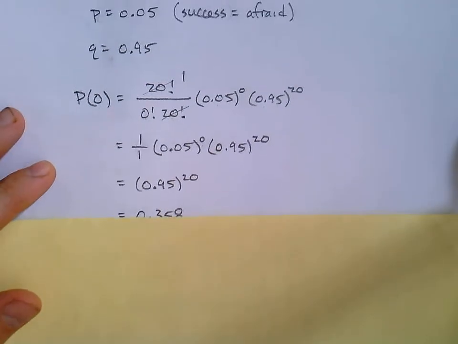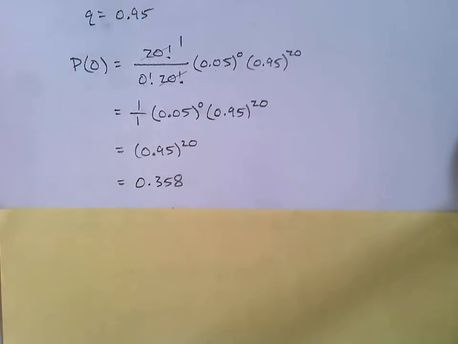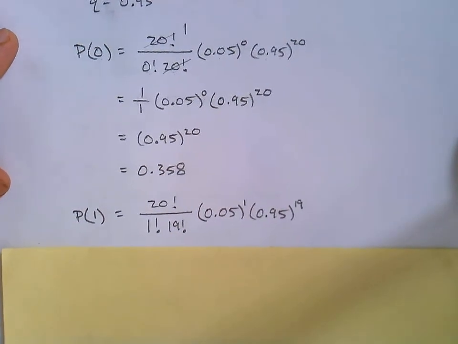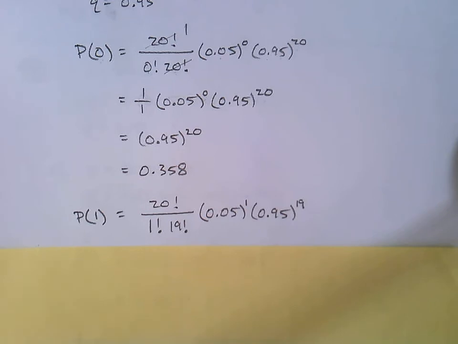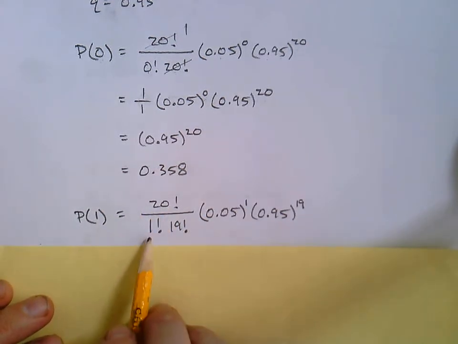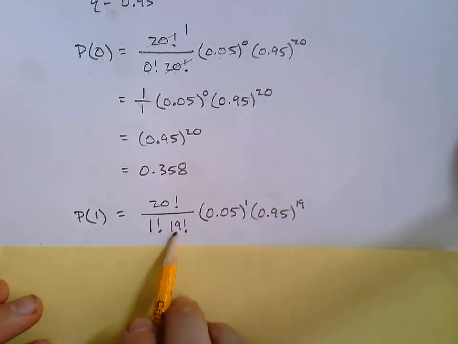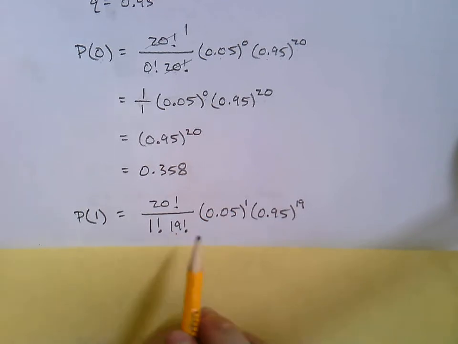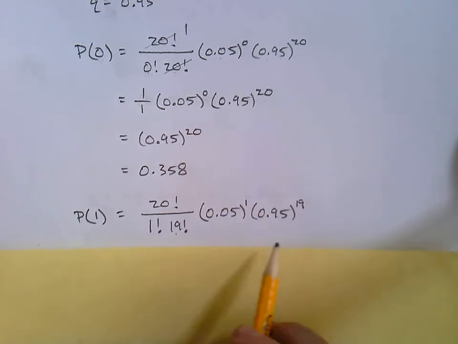Okay, moving on. We need to find the probability of 1 success. So it starts off the same way, 20 factorial over 1 factorial. And then, well, if 1 factorial is here, what goes here? Got to be 19 factorial. And then 0.05 to the first and 0.95 to the 19.